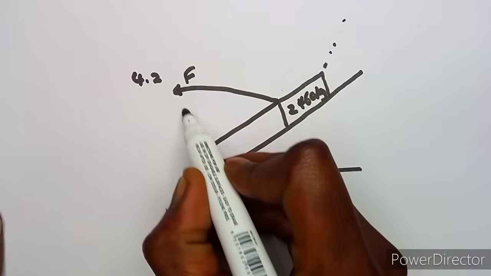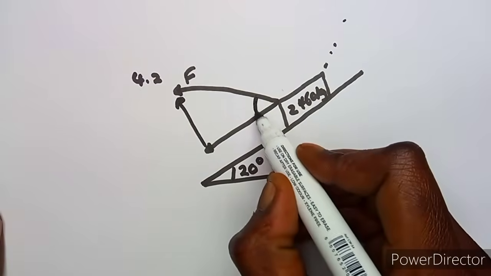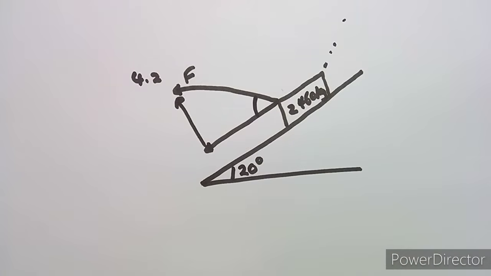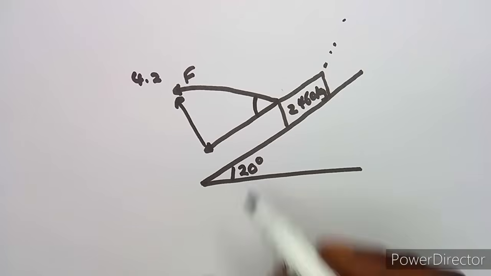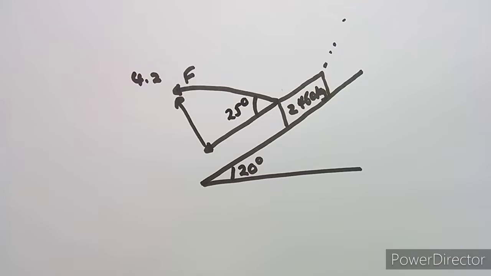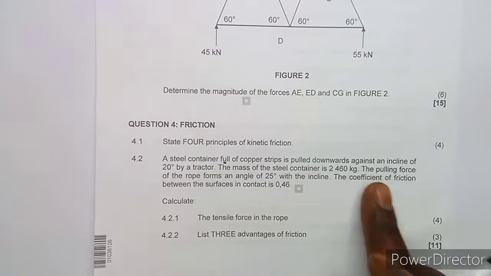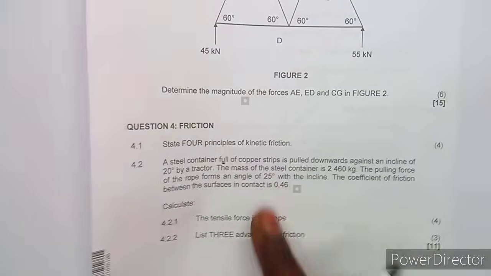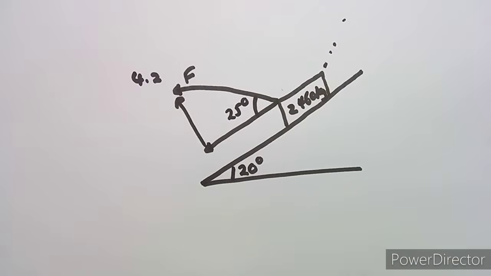All right, and this force that is pulling is making an angle, where we are given an angle of 25 degrees. That is from this pulling force, which is the one that we do not know, which is F, making an angle of 25 degrees.